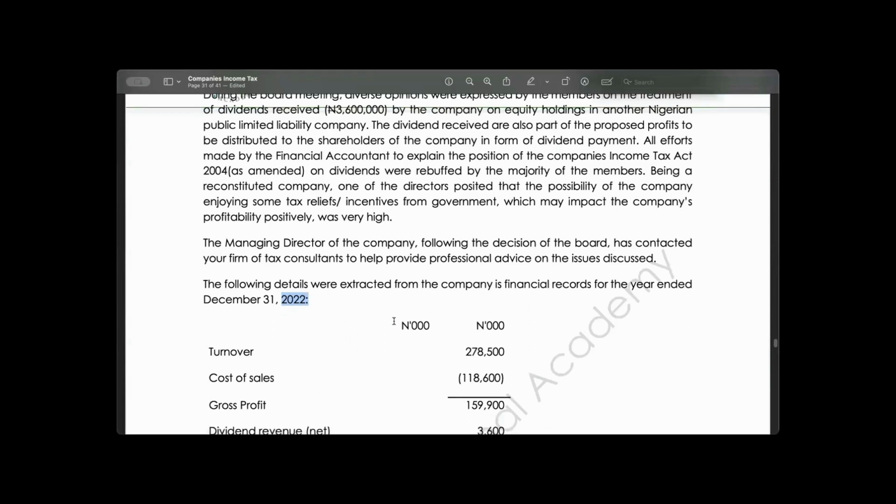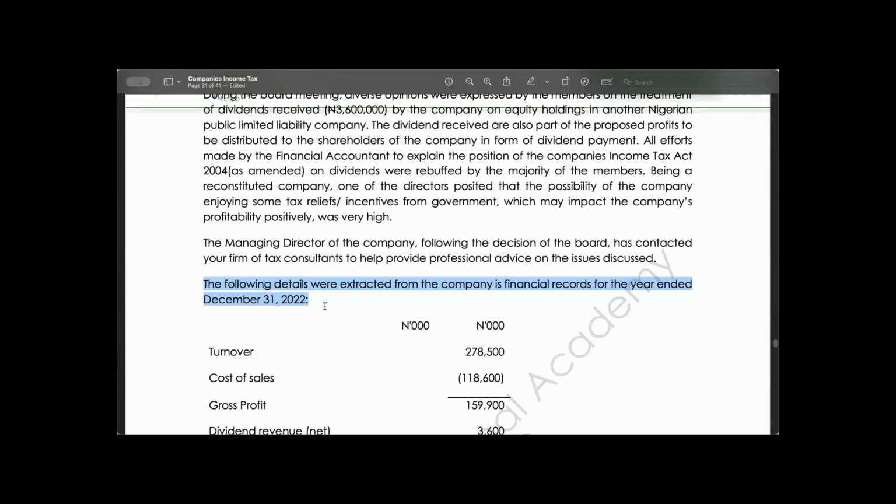That is, building is supposed to use 10 years. We are given 2022, that means our year of assessment will be 2023. Before 2023, that asset has used how many years? It has used 2019, 1, 2020, 2, 2021, 3, 2022, 4. So this is 2023 year of assessment.